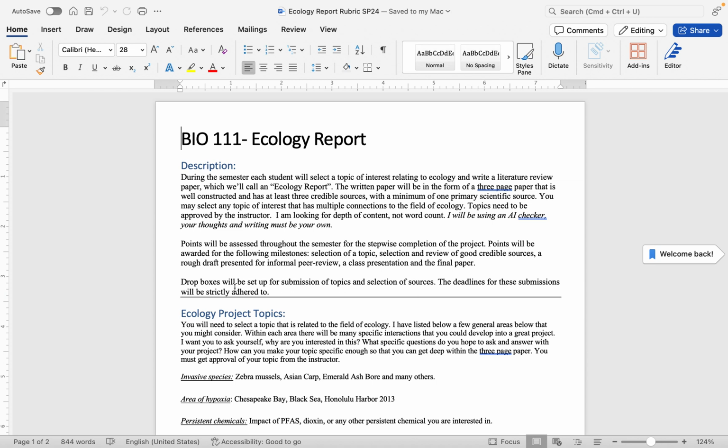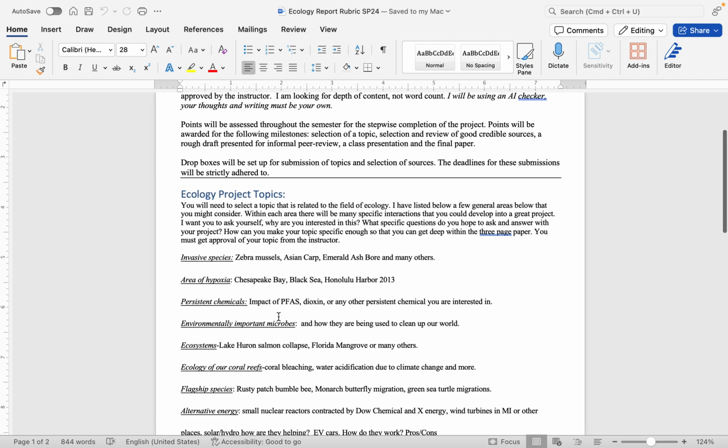The deadlines for these need to be adhered to strictly so that you're not crammed at the end of the semester trying to get all these steps done at once. So I've got them stepwise spread out throughout the semester to make it manageable.